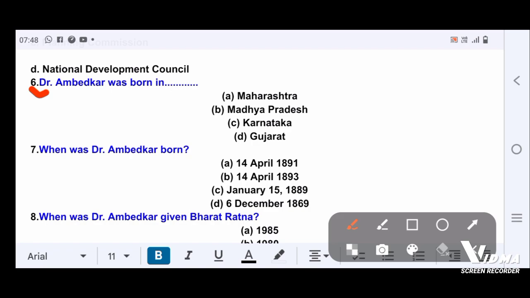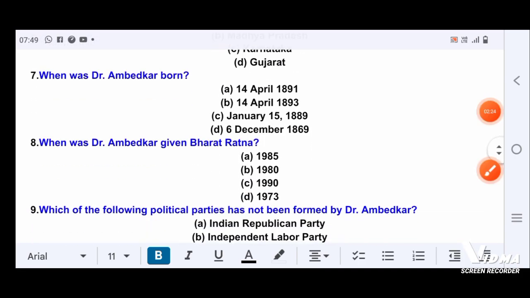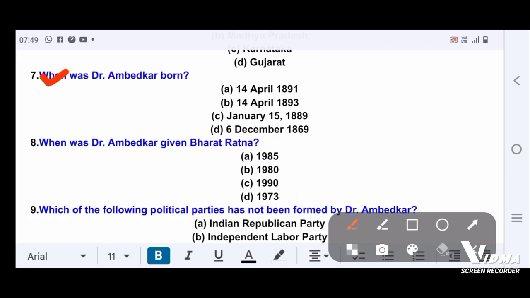Next question. Dr. Ambedkar was born in: Option A, Maharashtra. Option B, Madhya Pradesh. Option C, Karnataka. Option D, Gujarat. Correct answer is option B, Madhya Pradesh.